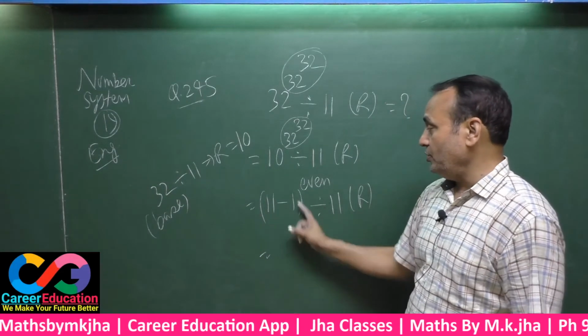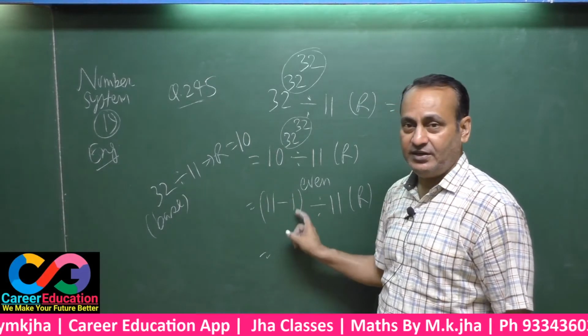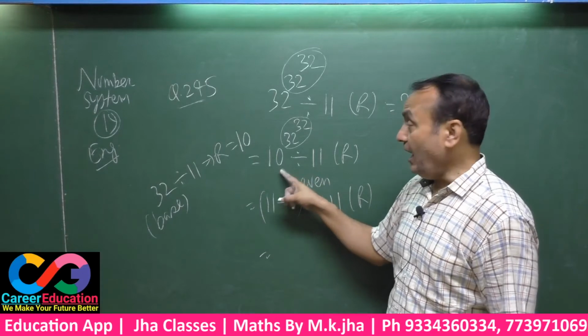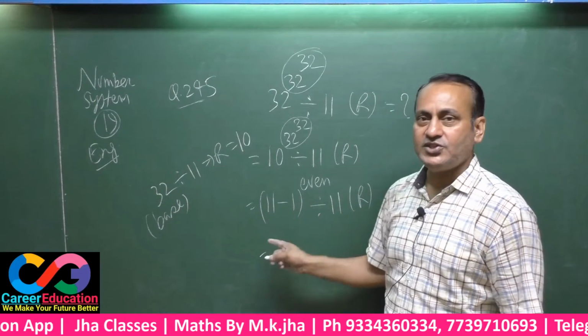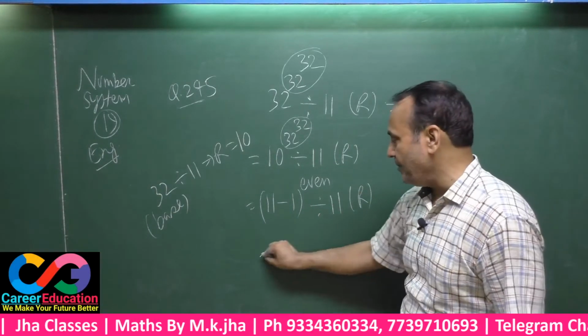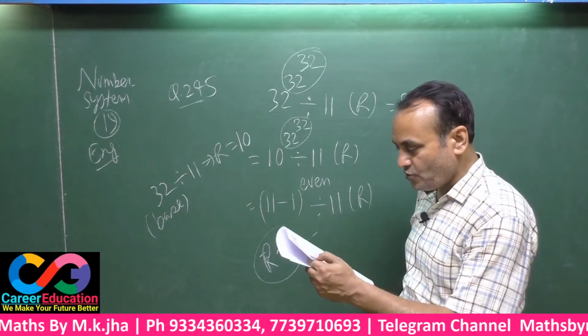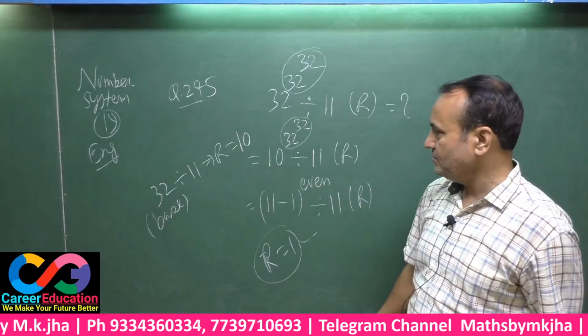Since the base of your expression is 1 less than your divisor, and the power is even, in this case you remember the remainder happens to be only 1. This must be the right answer of this question. Of course, no doubt.